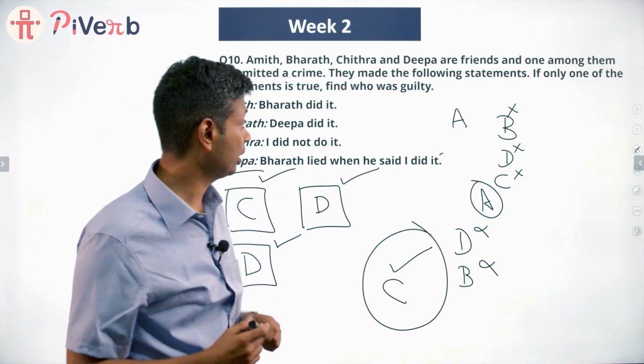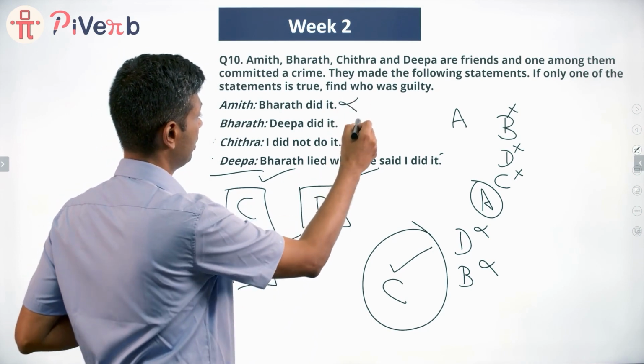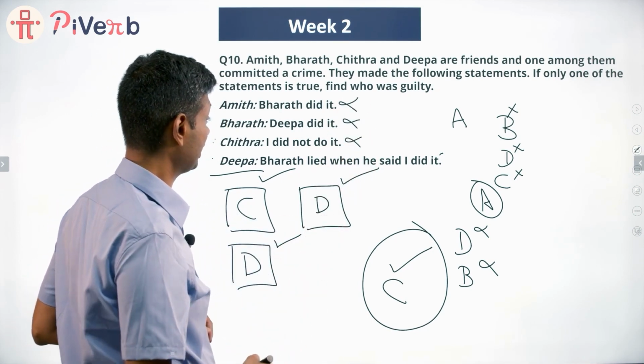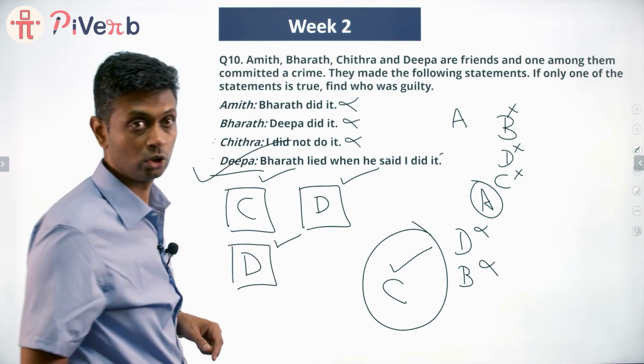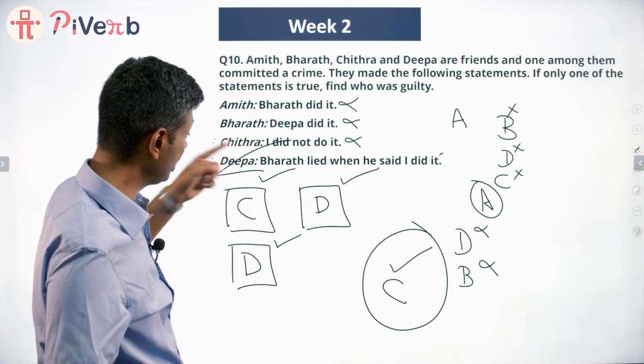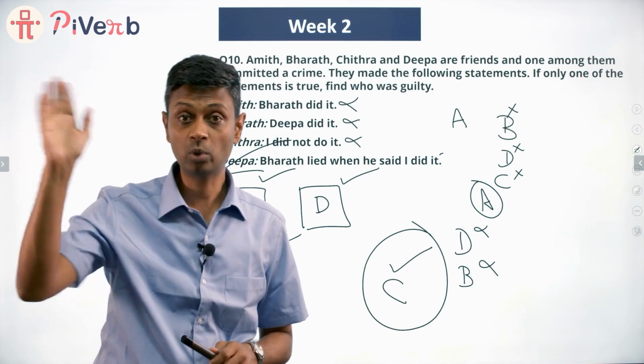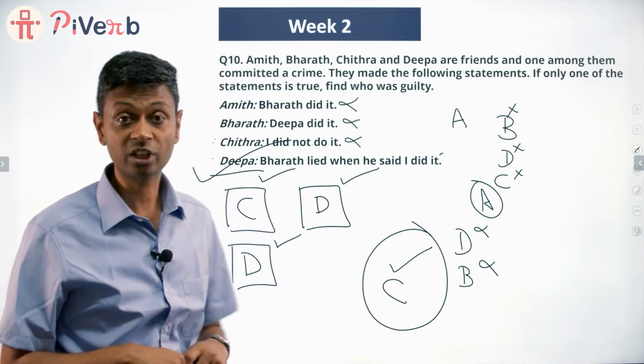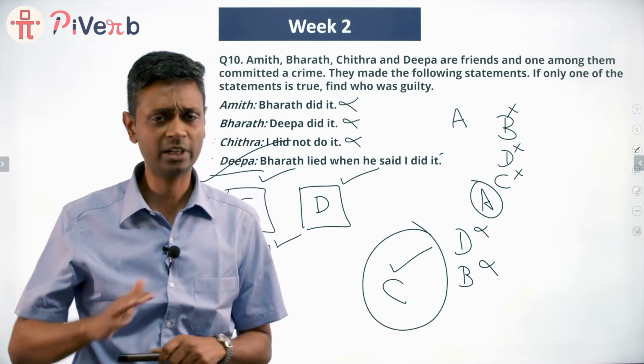If Chitra committed the crime, Bharat did it, this is false. Deepa did it, this is false. I did not do it, this is false. Bharat lied when he said I did it, true. So Chitra committing the crime and only Deepa speaking the truth, that works, that ticks all the boxes. To find out who was guilty, Chitra was guilty. See, lovely question, really tough question.